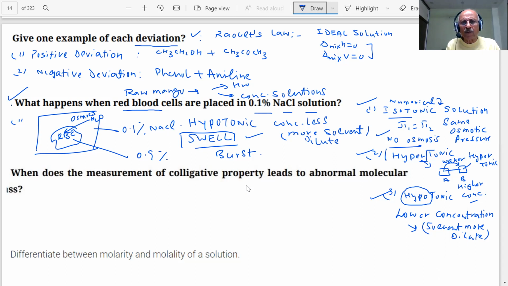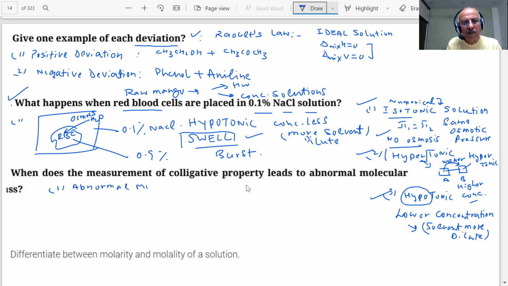When does the measurement of colligative property lead to abnormal molecular masses? What do you mean by abnormal molecular masses, students? When the molecular mass is either higher or lower than the expected value. First question, what is abnormal molecular mass?